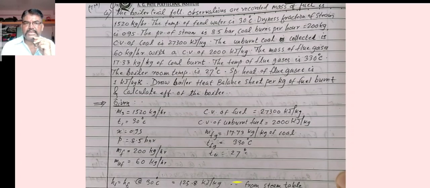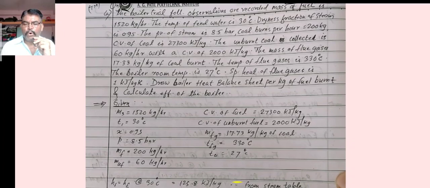The pressure of steam is 8.5 bar. Coal burnt per hour is 200 kg. Calorific value of coal is 27300 kilojoules per kg. The unburnt coal collected is 60 kg per hour with calorific value of 2000 kilojoules per kg.